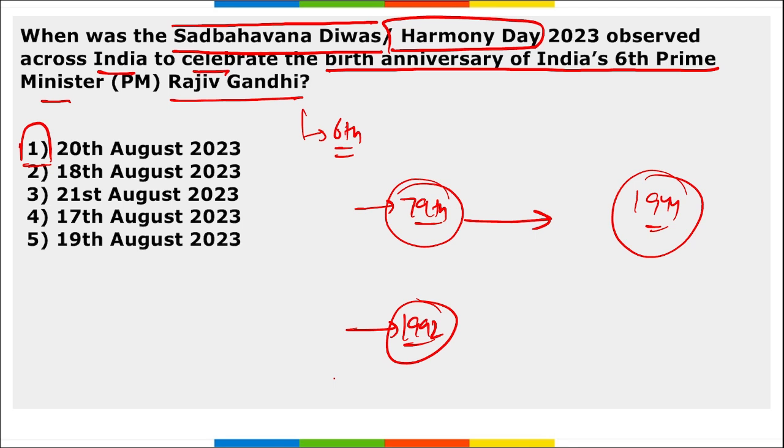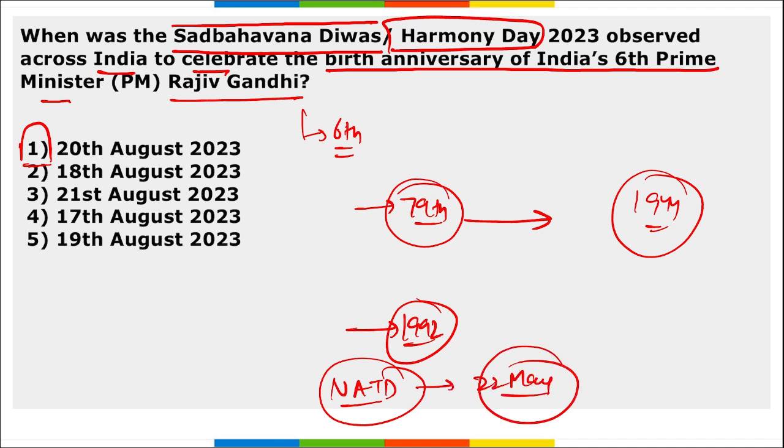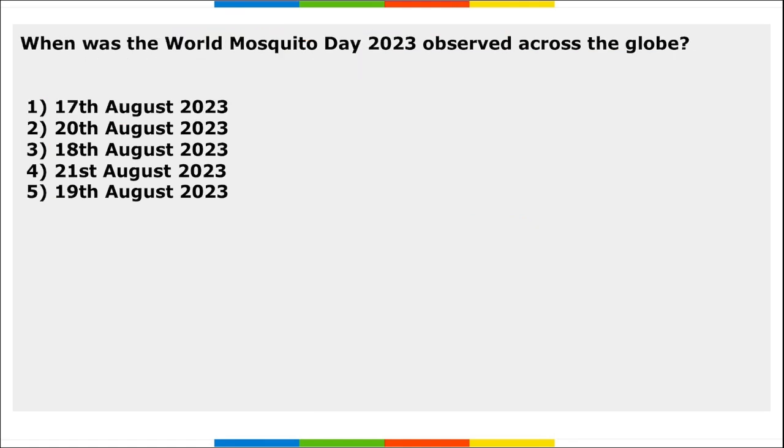Next, when do we observe National Anti-Terrorism Day? National Anti-Terrorism Day is observed on 22nd of May. Correct? Because it is the death anniversary of Rajiv Gandhi. Next, when was the World Mosquito Day observed across the globe? World Mosquito Day is observed on 20th of August across the globe. Correct?